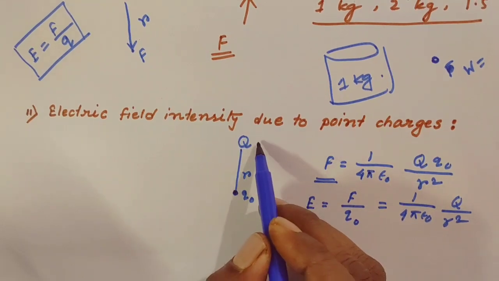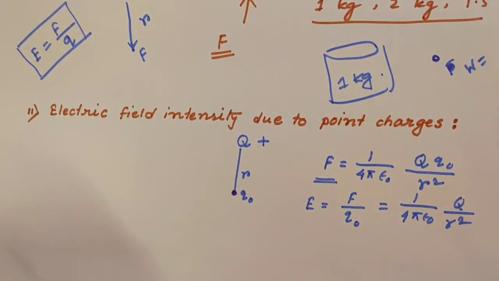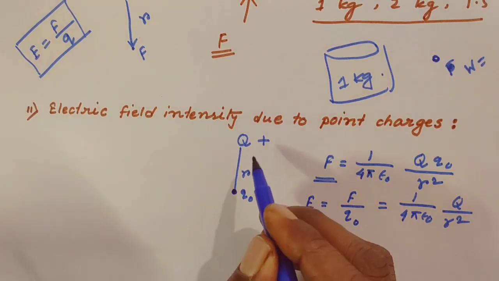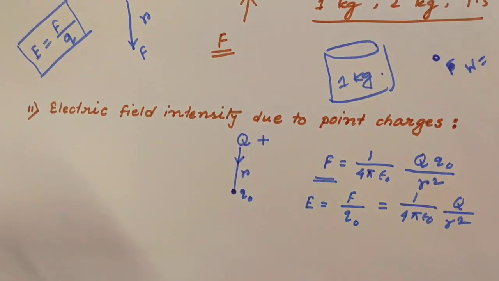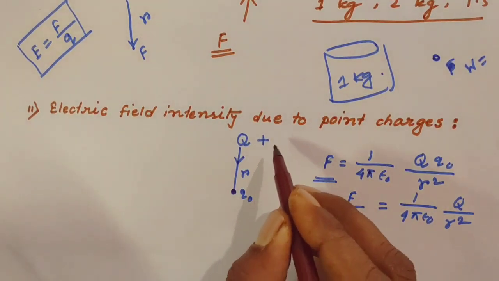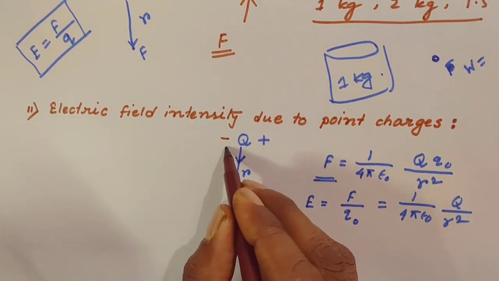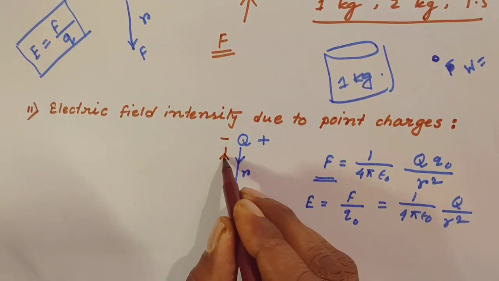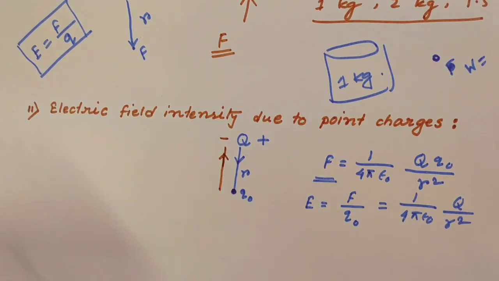If the charge is positive, then the direction will be this way. If the charge is negative, then the direction will be this way. So always remember this convention.